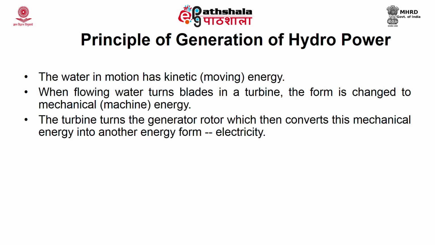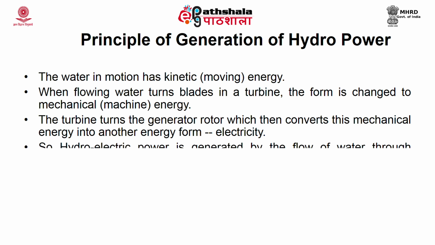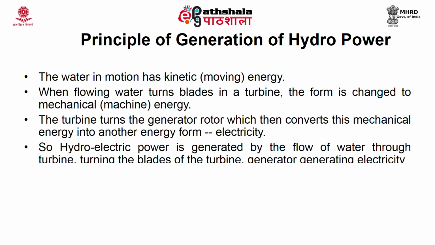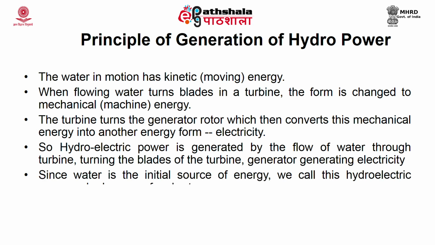So, in hydropower generation, the kinetic energy of the water in motion is converted to mechanical energy, and this mechanical energy is further converted to electrical energy. So, hydroelectric power is generated by the flow of water through the turbine, turning the turbine blades and the generator, finally producing electricity. Since water is the initial source, we call this hydroelectric power or hydropower.